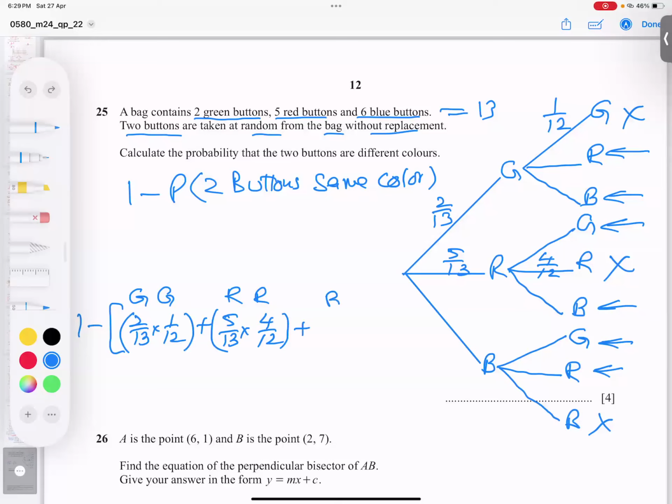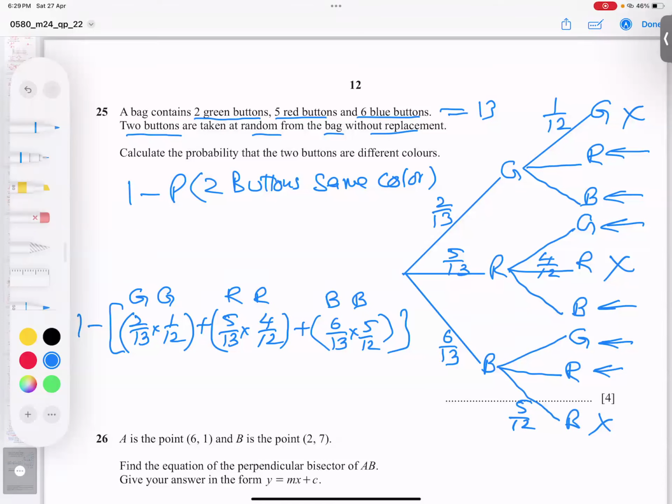Blue. So blue and blue. The blue chance is 6 over 13, and next is 5 over 12 because you are reducing. I think you're understanding what is going on. And now, student, I'm just typing in the calculator. So 1 minus 2 divided by, okay, I think I can do it directly even.